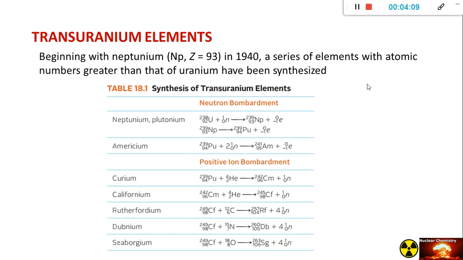An interesting application of bombardment reactions is the preparation of so-called transuranium elements, beginning with neptunium, Z equals 93, in 1940. A series of elements with atomic numbers greater than uranium has been synthesized.